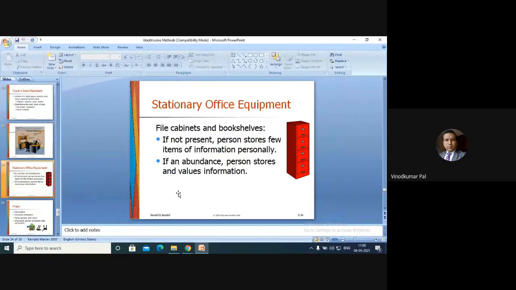If there is an abundance of personal stores, the person stores and values information. So they have to check the physical environment, like what their interest is, whether they know the value of the data, whether it has been stored in files or in their computers.